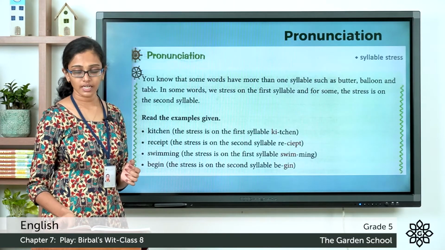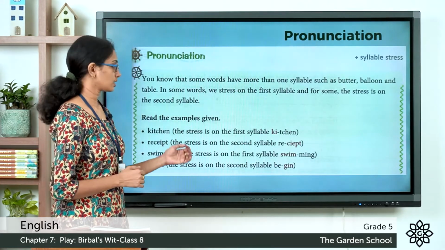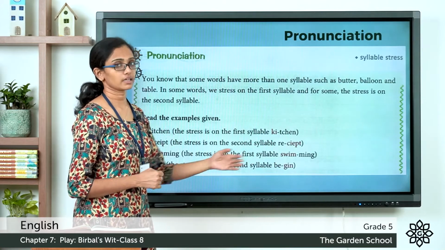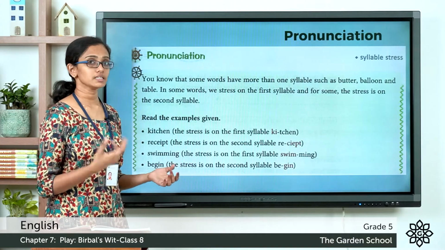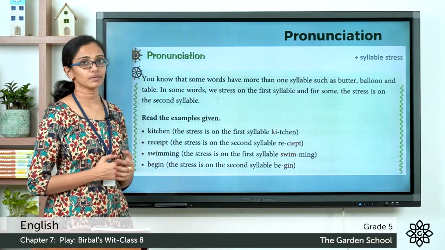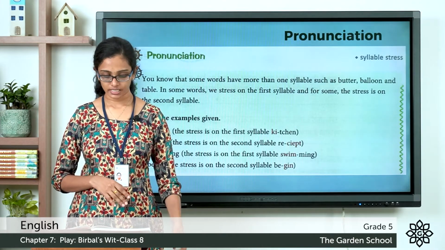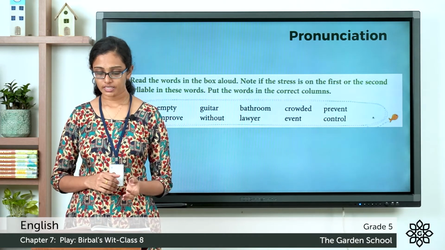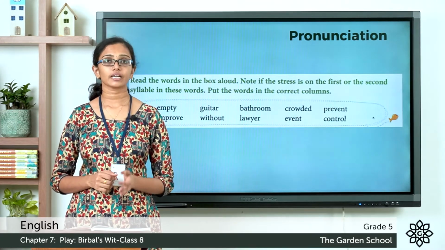You can see the words here are written split with showing their syllables. Swimming, there are 2 syllables and the stress is on the first syllable, swimming. Then the next word is begin, the stress is on the second syllable, begin. So these are some examples of syllable stress. Now with this in your mind, let's move on to the next exercise. Read the words in the box aloud, note if the stress is on the first or the second syllable in these words. Put the words in the correct columns.